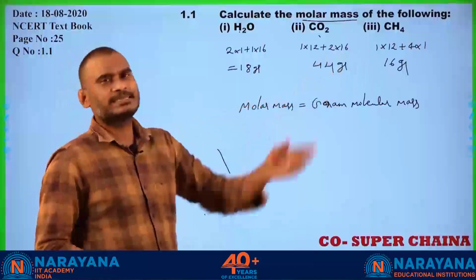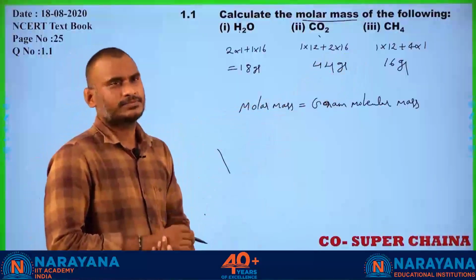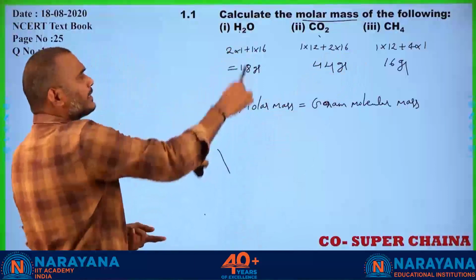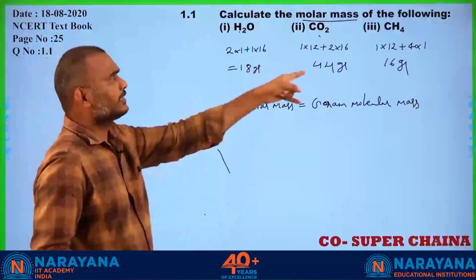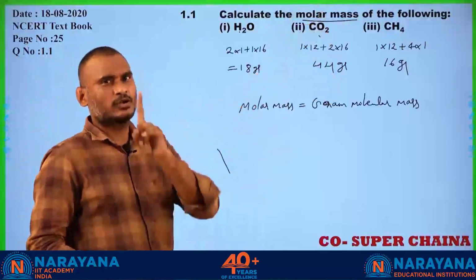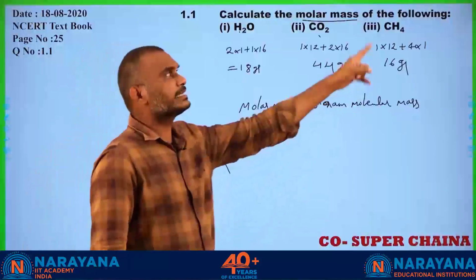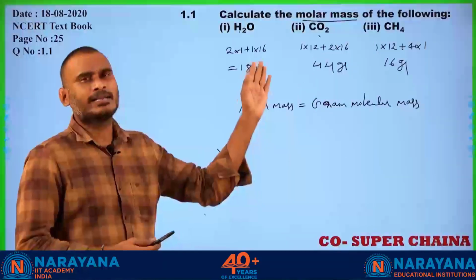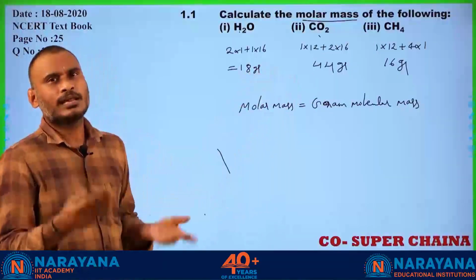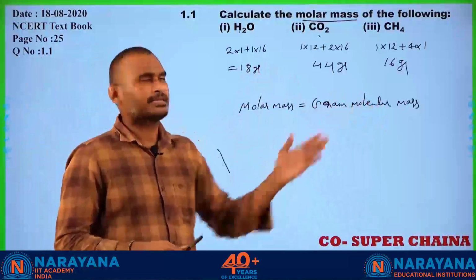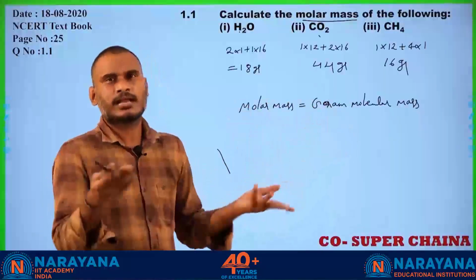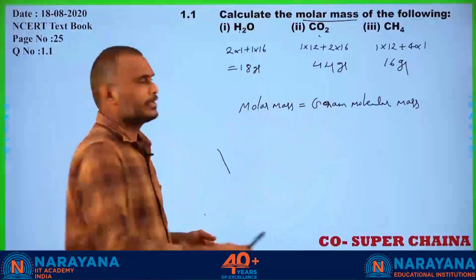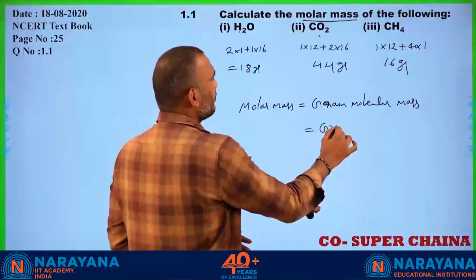That's why you have to express it in grams. 18 grams of water is equal to 1 mole of water. 44 grams of carbon dioxide equal to 1 mole carbon dioxide. 16 grams of methane is equal to 1 mole methane. The mass of 1 mole of a compound is called molar mass, that is gram molecular mass or 1 gram molecule.